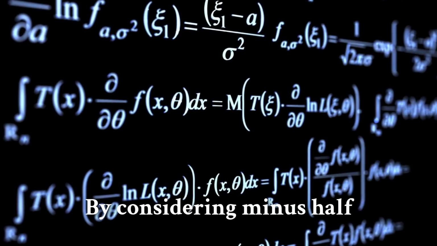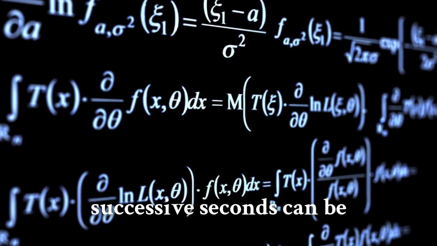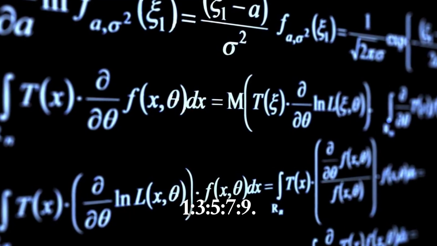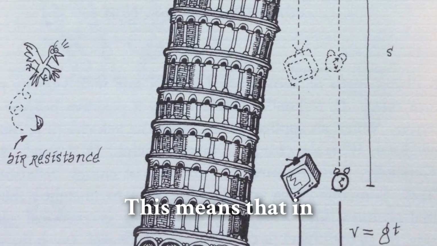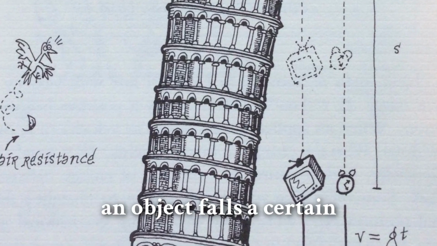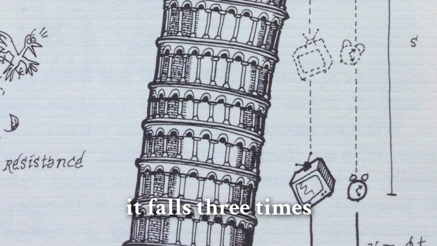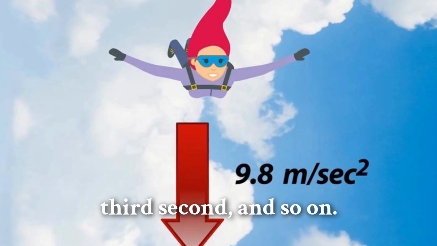By considering minus half g t squared as y0, the distances covered in successive seconds can be expressed in a simple ratio, 1, 3, 5, 7, 9. This means that in the first second, an object falls a certain distance, and in the second second, it falls 3 times that distance, followed by 5 times in the third second, and so on.